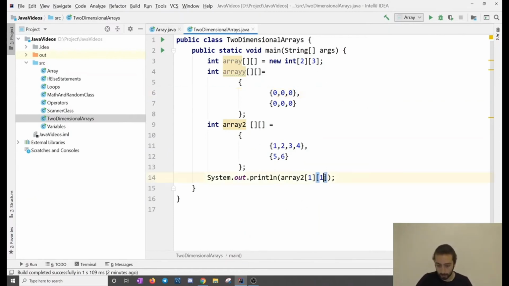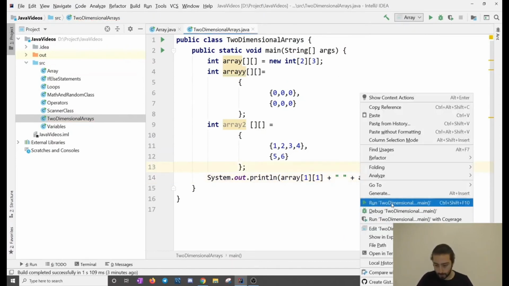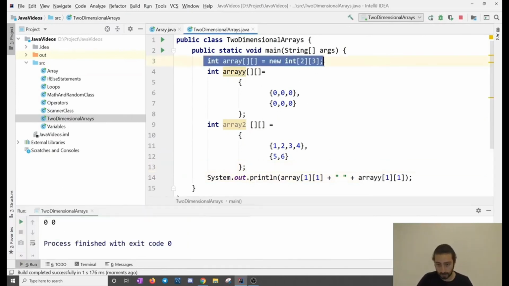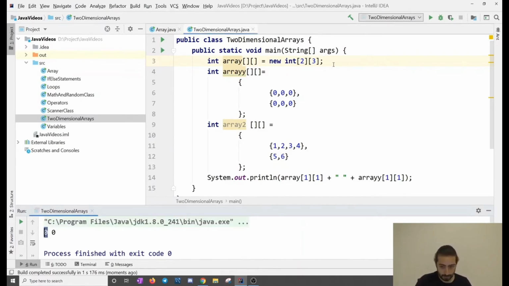If you want, let's check it and see if I did it right. So let's print array 1, 1, and put a space, and so on. Since we didn't fill any values in this array, we just declared it empty. It always has all zeros. If it was a string, it would always be null. See, this is the first array, and this is from the second array.